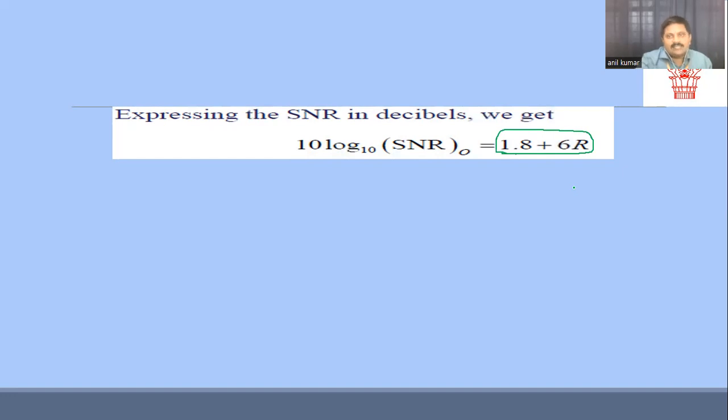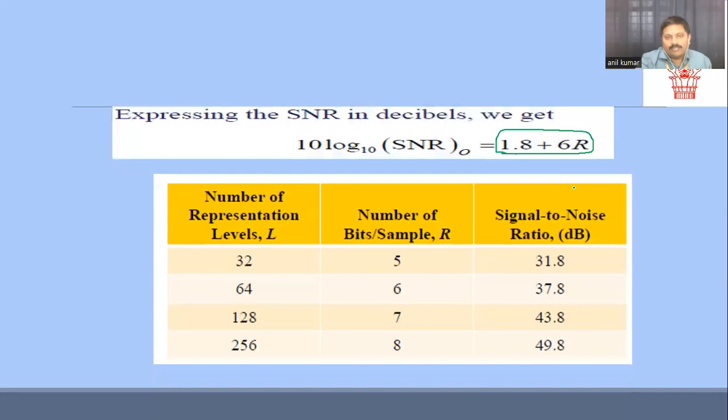So if we take R equal to 1, the SNR output is 6 plus 1.8, that gives me 7.8. If R is equal to 2, that gives me 12 plus 1.8, that is 13.8. If R is equal to 3, that gives me 6 into 3 and again plus 1.8.